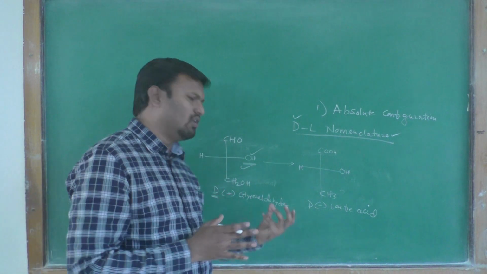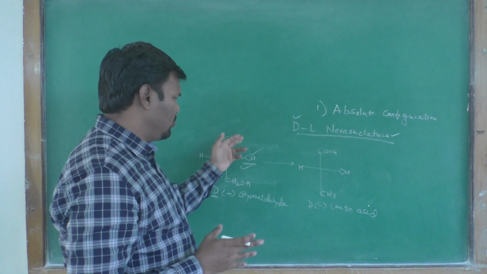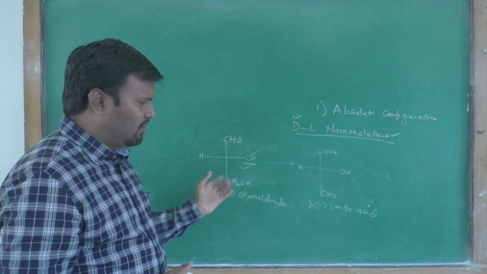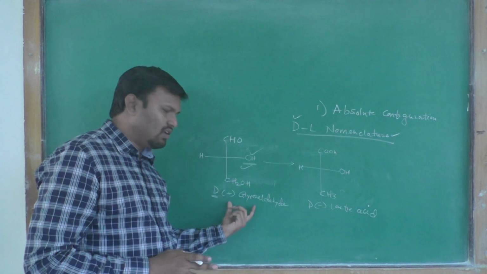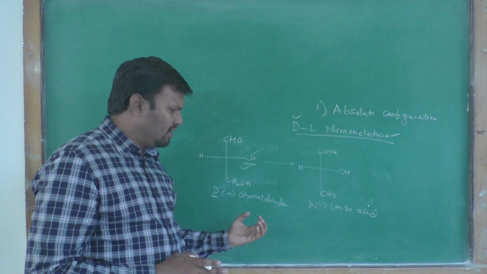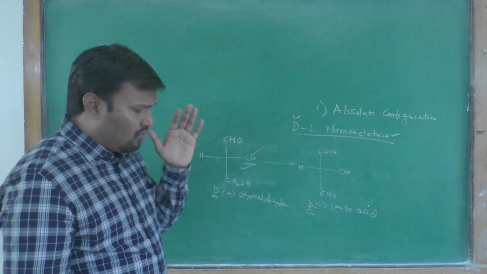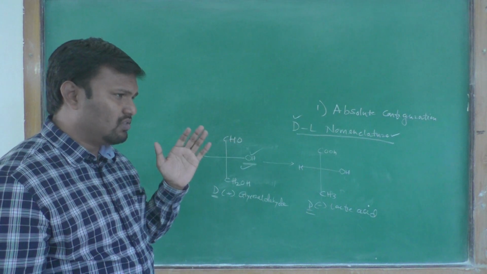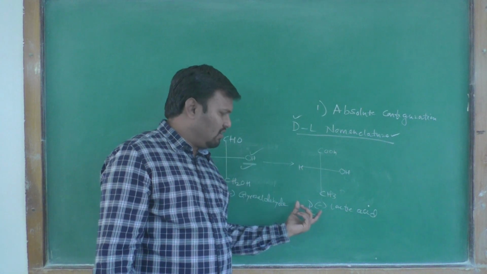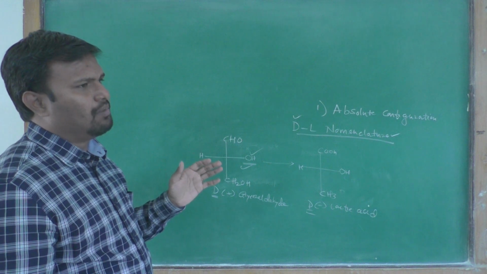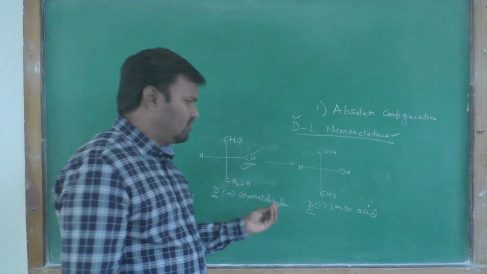In this case, we have chosen the positive glyceraldehyde, and we compare it with other molecules, for example by reactions where CHO is converted to COOH. If our compound shows a structure like the positive glyceraldehyde, then its relative configuration is the same, and we consider it a D compound. If the configuration of a molecule is the same as negative glyceraldehyde, then that compound is considered an L compound.